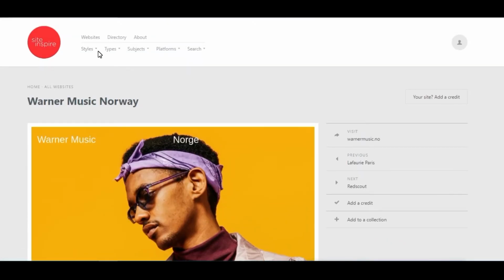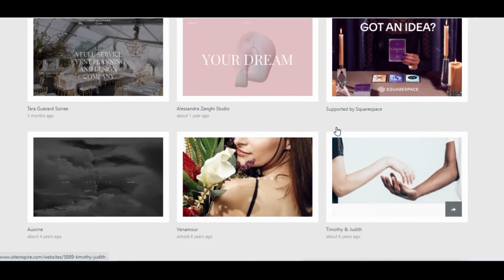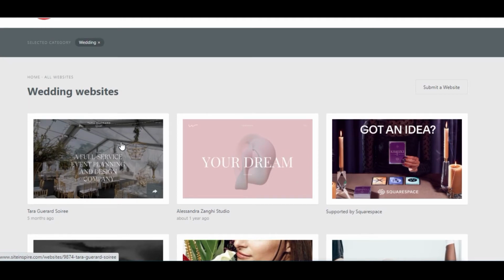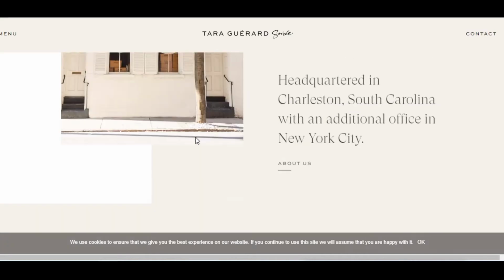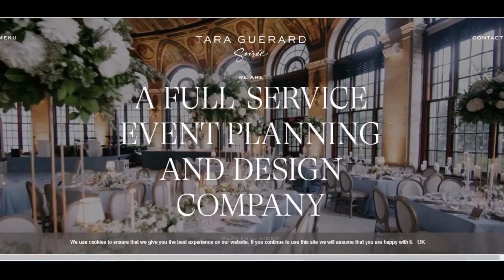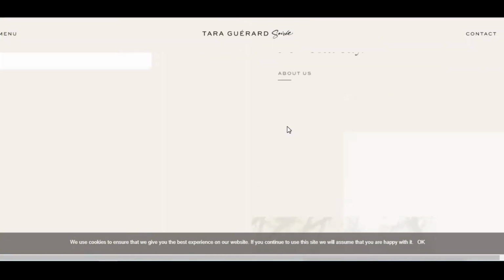Okay, now if you also want to search for subjects, all you have to do is to click on the subject, and it has a lot of subjects you can get inspiration from. So if it's wedding, if it's product design, if it's interior design, just click on it. So I click on wedding, and I get a lot of inspiration from here. So I can just decide to click on this, it opens up, click on it again, and you get just a lot of wedding inspiration from this particular website. You can just look at how things are arranged, decide to use a video, a text. You can get great design inspiration from here.